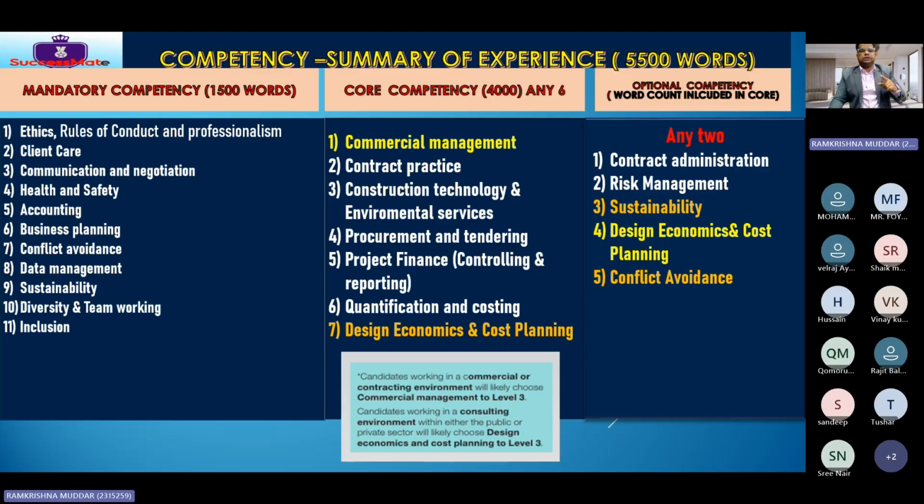What are core competencies? There are 7 core competencies. Out of these, you need to select 6 of them. Clear? So commercial management, contract practice, construction technology, these are all mandatory. But if you see this color, item number 1 and item 3, these are optional. Optional in the sense that if you are working on the post-contract stage, on the contractor side, then you can choose commercial management. But if you are working on the consultant side, then you had better choose design economics as a core competency.